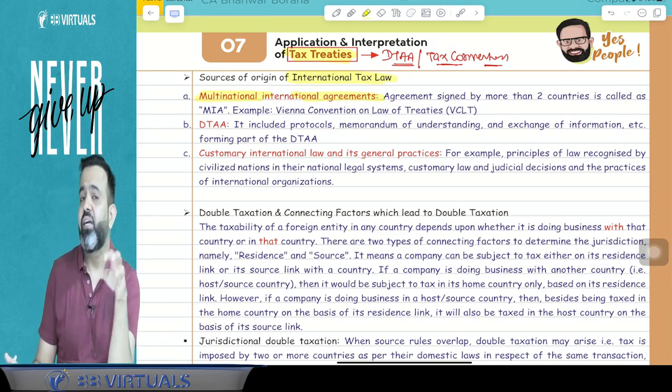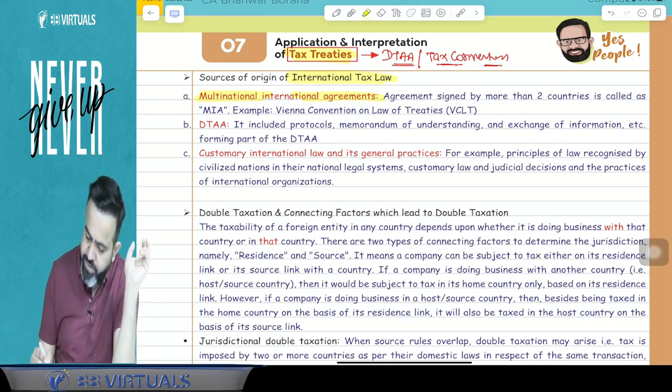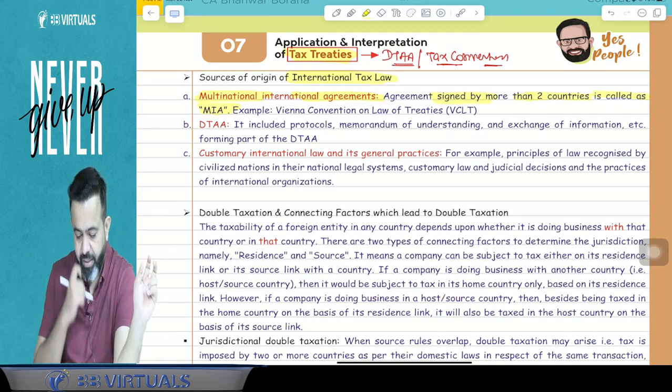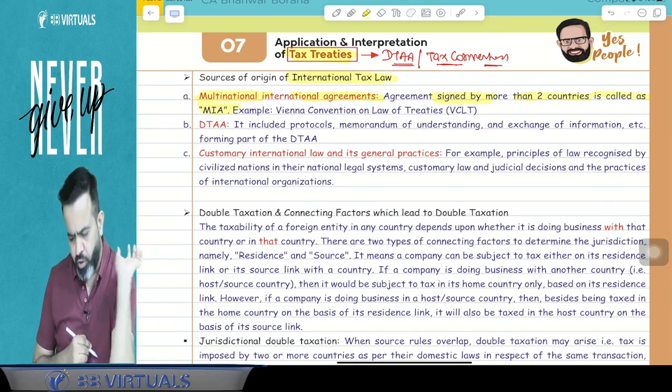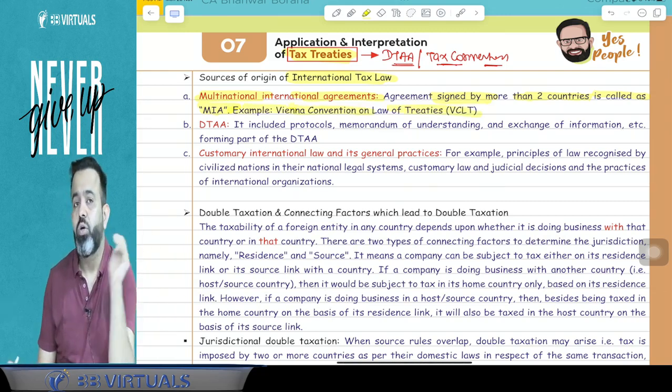So in the world there are various agreements that are signed by more than two countries. That is called a multilateral agreement. If an agreement is signed by more than two countries, it is called the MIA, multilateral international agreement, multilateral or multinational, you can call it. An example is the Vienna Convention on the Law of Treaties, called VCLT.